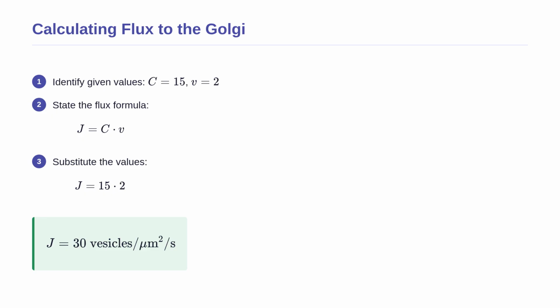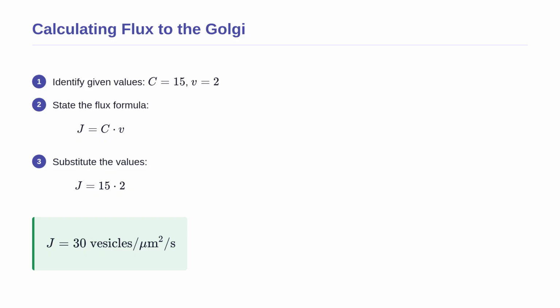Now that we have our formula, let us apply it to a real biological scenario. Imagine a pancreatic cell actively secreting insulin. We are given that the concentration of insulin-carrying vesicles is 15 vesicles per cubic micrometer, and their velocity is 2 micrometers per second. We need to calculate the vesicle flux.